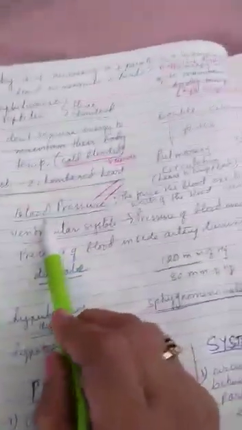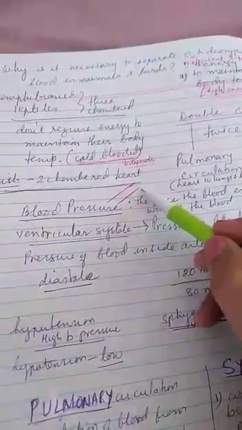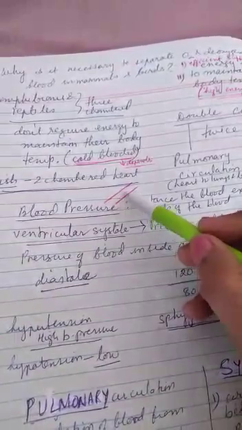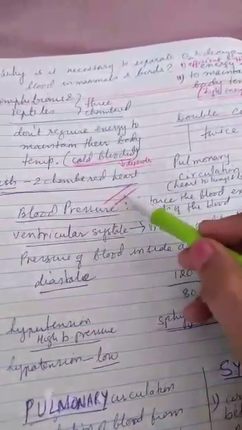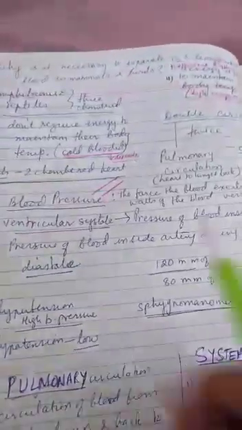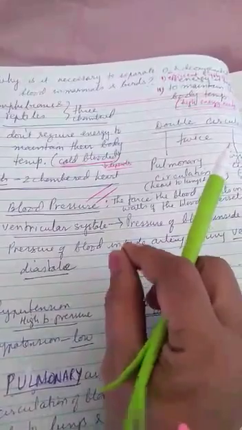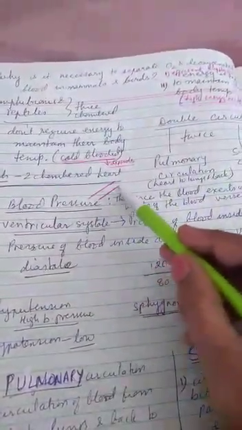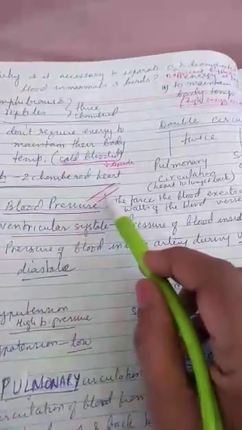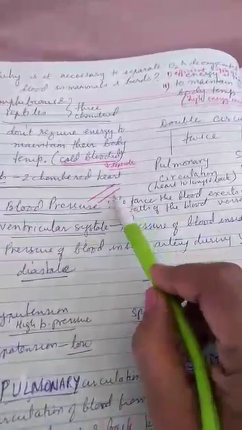Now one more thing, blood pressure. Blood flows in a vessel. Suppose this is the vessel, so this will be the wall of the vessel and this will be the lumen of the vessel. So blood flows here. Now we will discuss blood pressure. What happens when the ventricles contract? So blood will be pushed in the vessel. The force of the blood to the walls of the vessel is known as blood pressure.